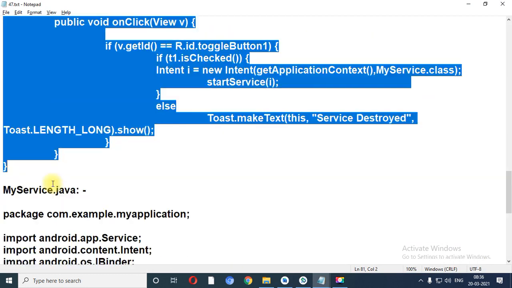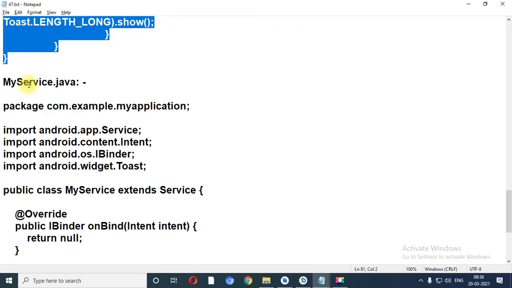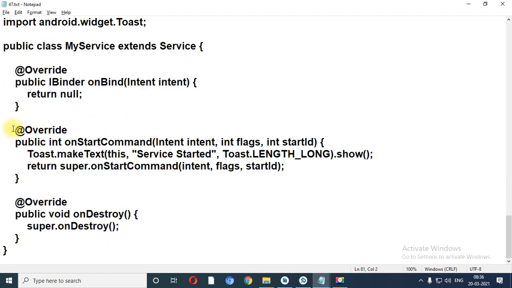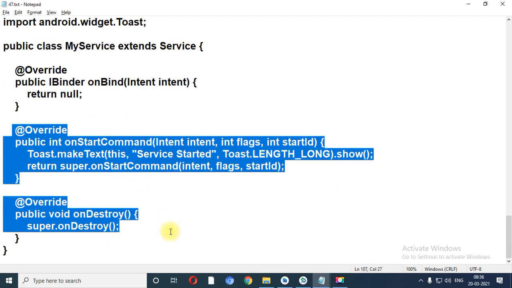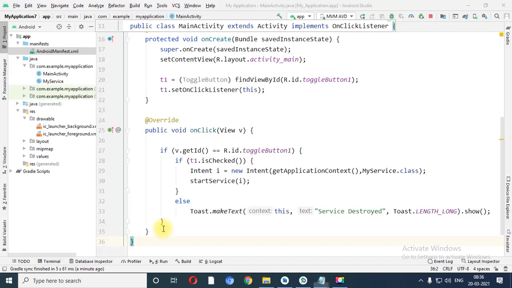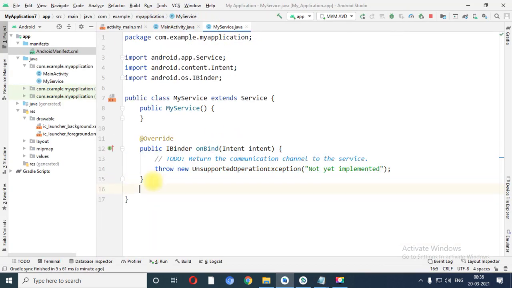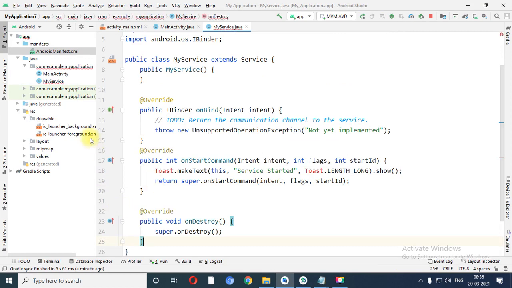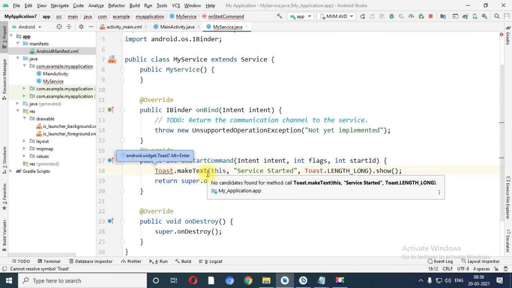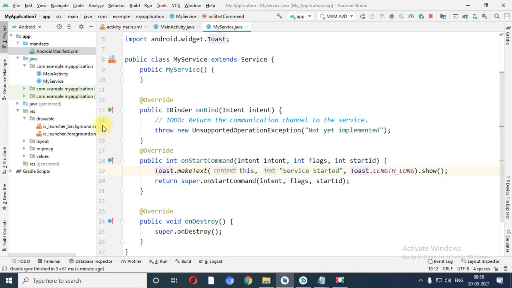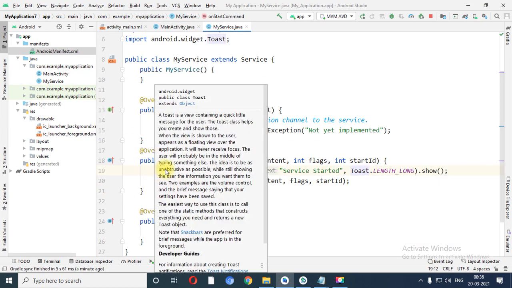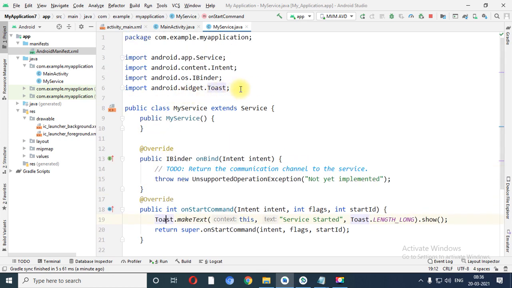Now what is the next step? You need to override the onStartCommand and onDestroy events inside the service class. So let me copy and paste the following code. Over here you need to import the package for the Toast class. So I have pressed Alt+Enter on the Toast class, and automatically the package is imported over here.